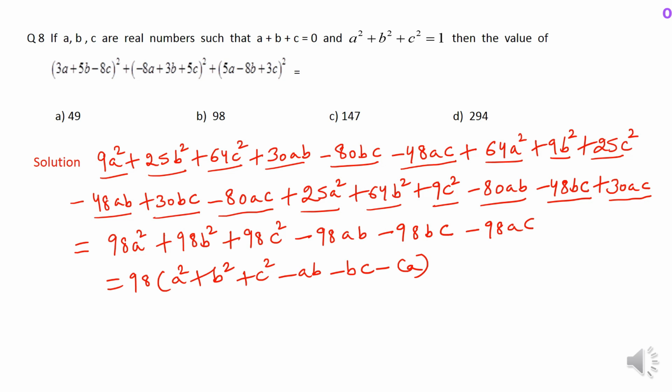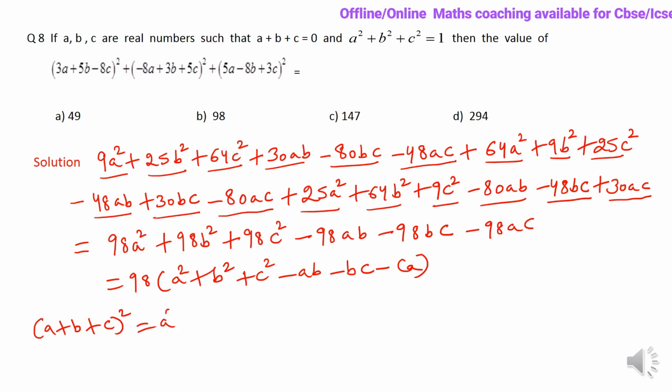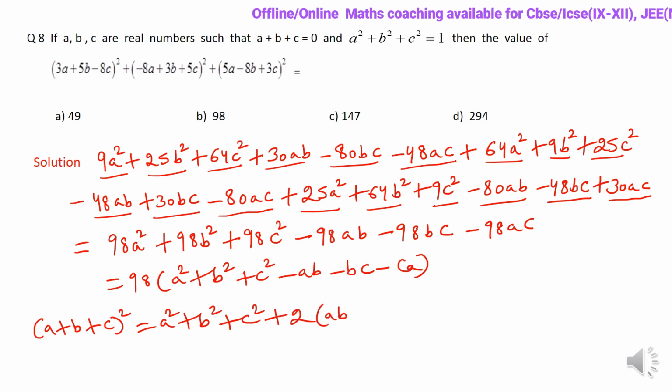Now to find the value of the given expression, I know the value of A square plus B square plus C square, but the value of AB plus BC plus CA is still unknown. Now how to get that value? To get the value of AB plus BC plus CA, we again follow the same identity, A plus B plus C whole square, and that is A square plus B square plus C square plus 2 times AB plus BC plus CA.